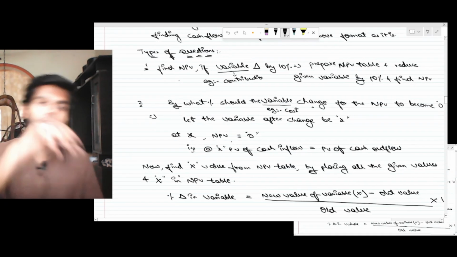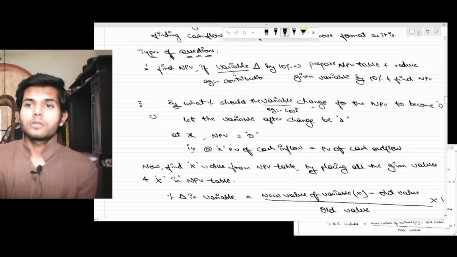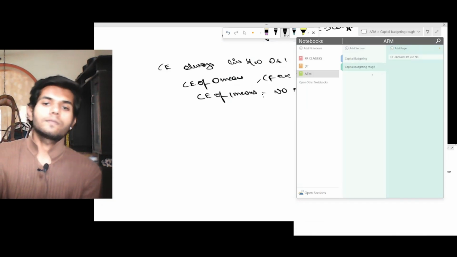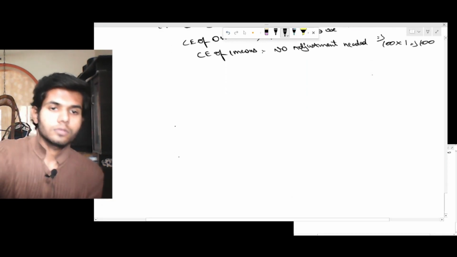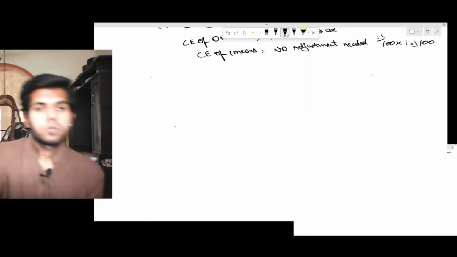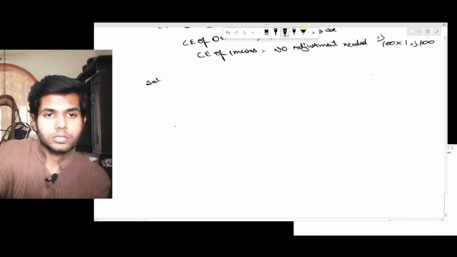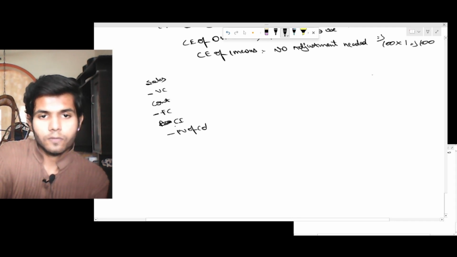Types of questions. Find NPV if the variable changes by 10%. Let's say sales minus variable cost, contribution minus fixed cost, PV cash inflow minus PV of cash outflow, NPV.